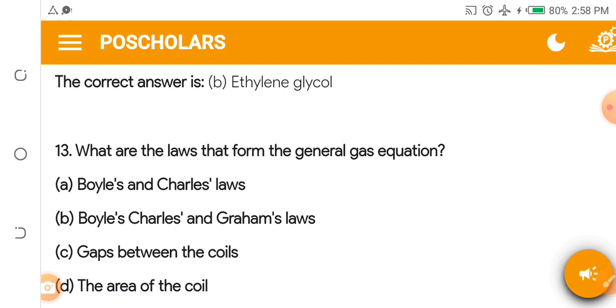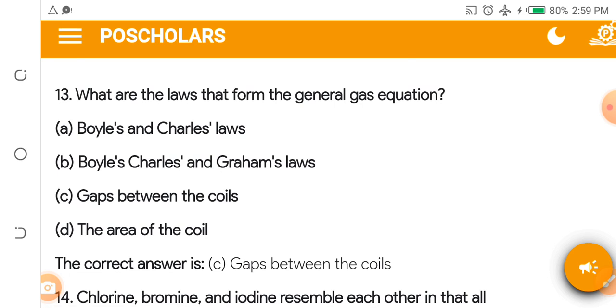What are the laws that form the general gas equation? A, Boyle's and Charles' law. B, Boyle's, Charles' and Graham's law. C, gaps between the coils. D, the area of the coil. What are the laws that form the general gas law? Is it Boyle's law and Charles' law? Is it Boyle's, Charles' and Graham's law?